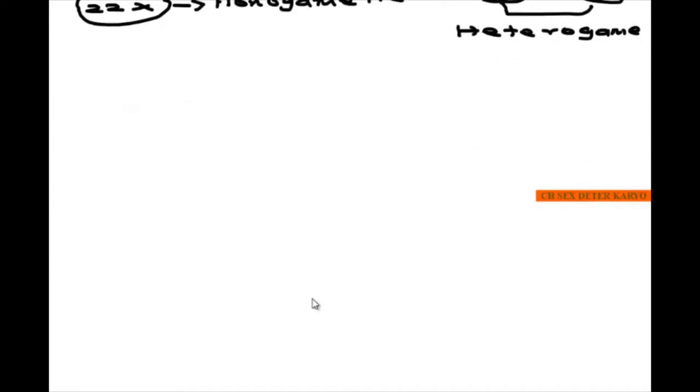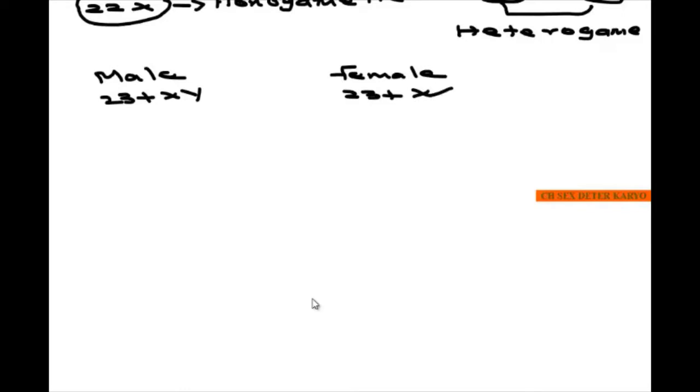Now we will see how sex is determined in human beings. Let us consider a male with 22 pairs of chromosomes plus X and Y, and a female with 22 pairs of chromosomes plus XX.